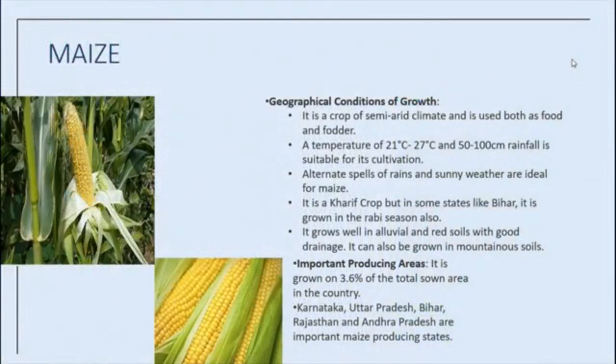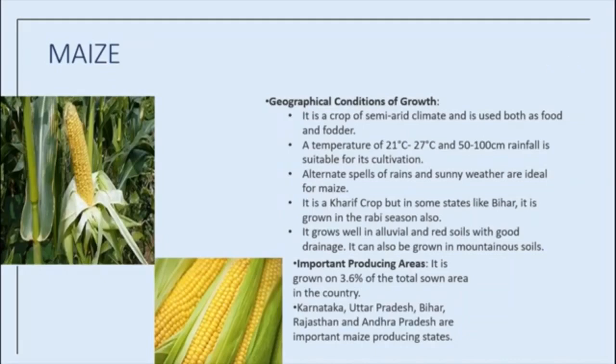Maize. It is a crop which is used both as food and fodder. Food, this is food crop for us, and fodder, it's food for animals. It is a kharif crop which requires temperature between 21 degrees Celsius to 27 degrees Celsius. Actually, maize is which crop? Kharif crop. And it grows well in old alluvial soil.